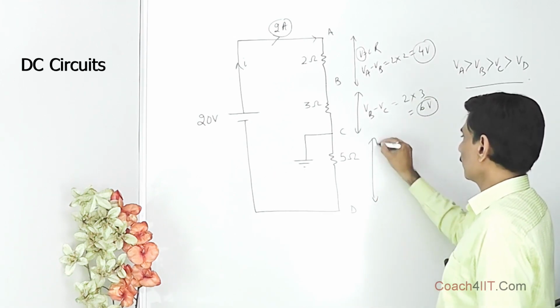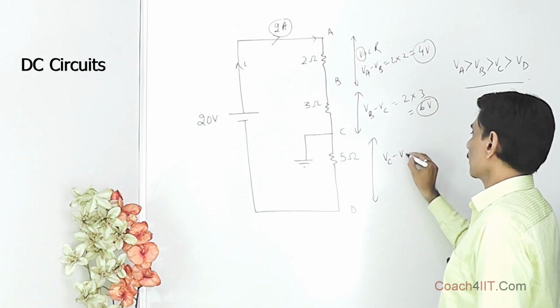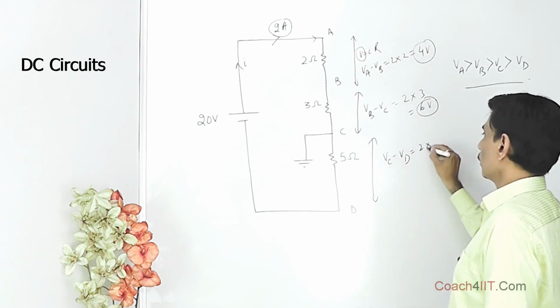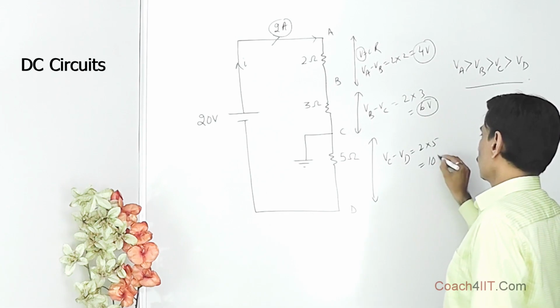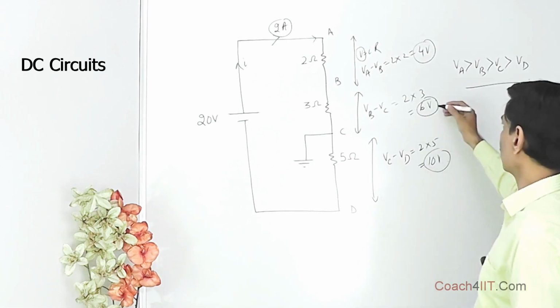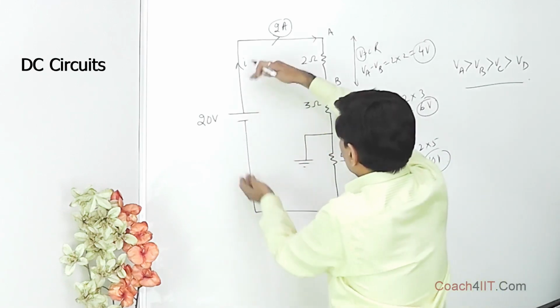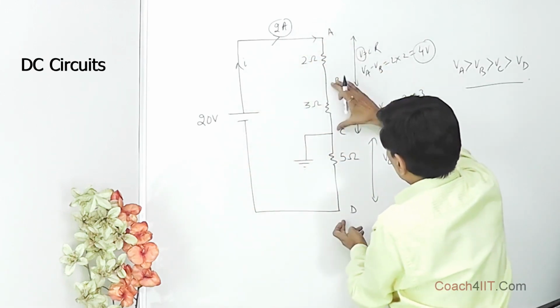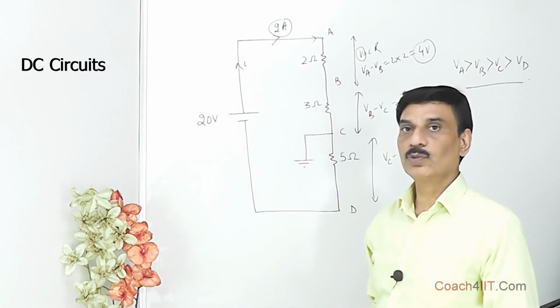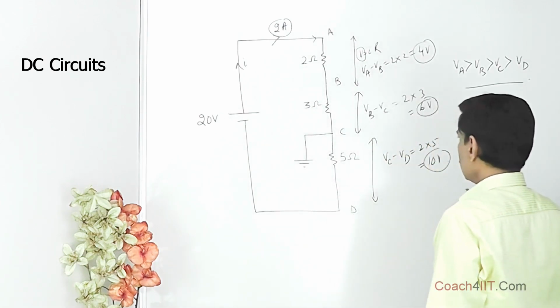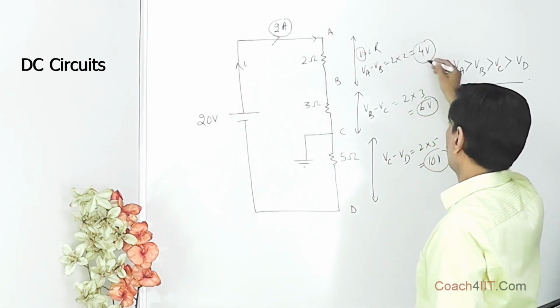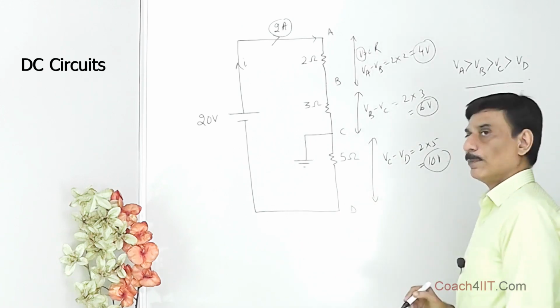Across this CD, VC minus VD is equal to I, 2 into 5, that is equal to 10 volt. If we add it, 10 plus 6 plus 4, that makes 20 volt only, obviously. The potential difference across this is 20 volt, this plus this plus this should make it 20 volt only. Now these are the potential differences, 4 volt, 6 volt, 10 volt.